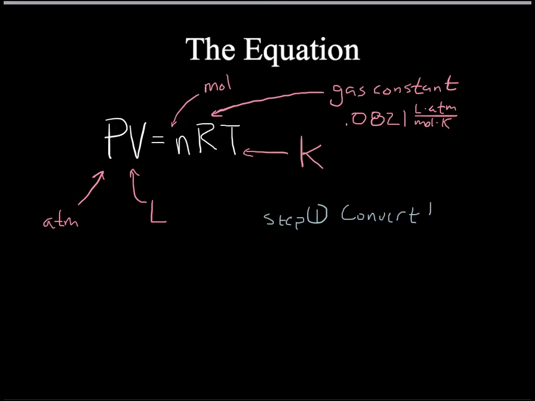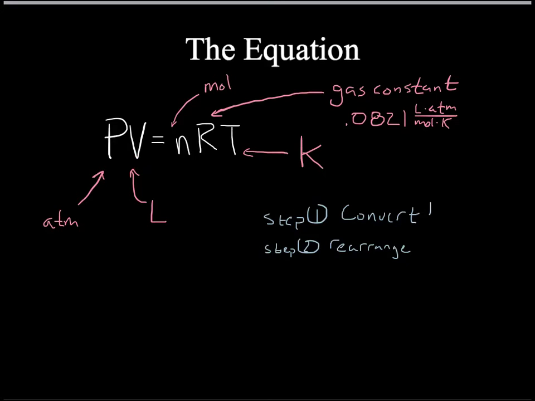So with PERV-NERT equations, once again, everything will be under certain conditions. Nothing is changing. That's how you recognize it. You're always going to be given 3 because there's 4 variables that can change. Pressure, volume, number of moles, and temperature. R can't change. So 4 things that can change. You're going to be given 3 conditions and asked to solve for the last one. So you might be given pressure, volume, and the number of moles and asked to find the temperature. Or the temperature, number of moles, and volume and asked to find the pressure.